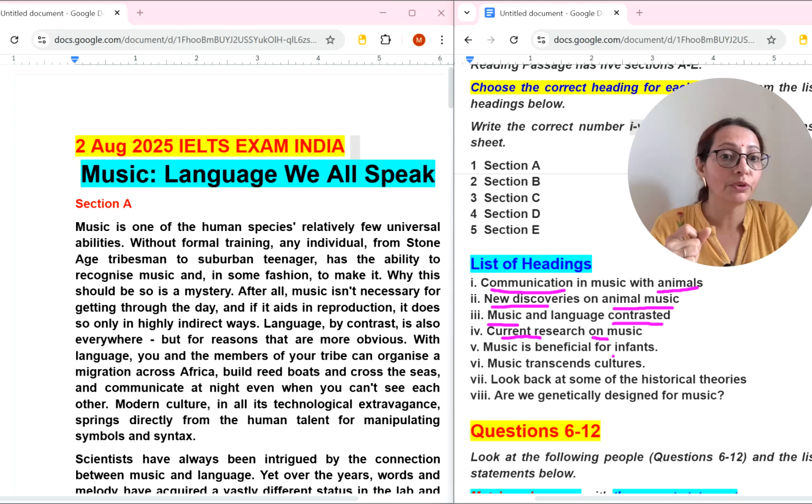Music is beneficial for infants. So infants is the important keyword. Infants means babies and all. Music transcends cultures.